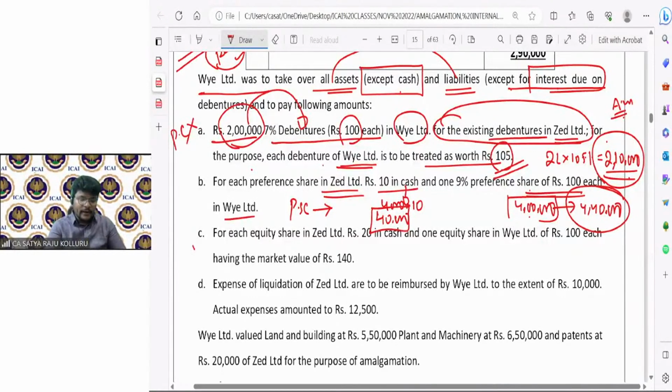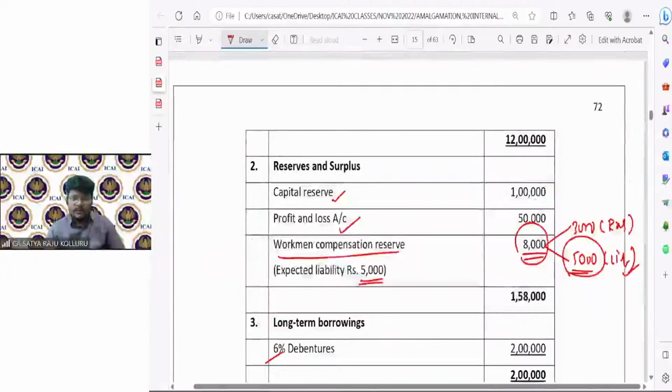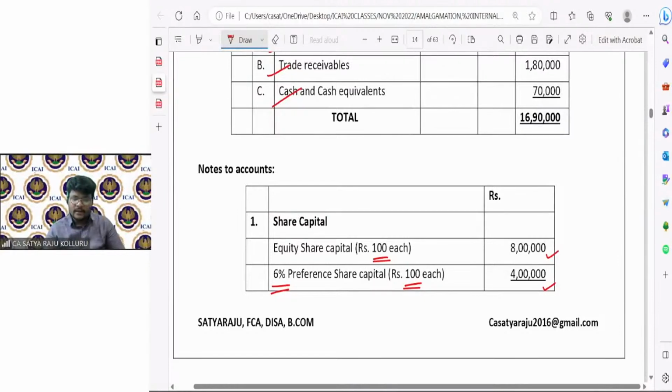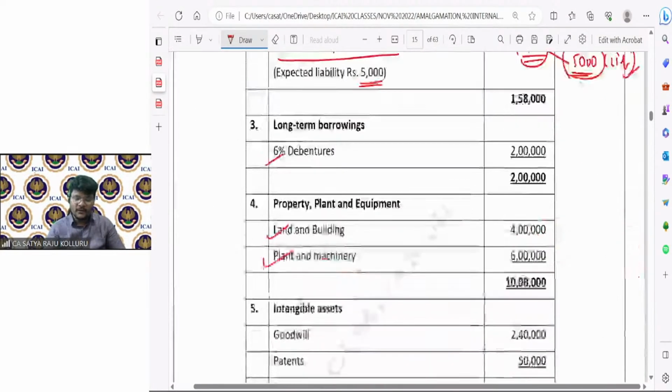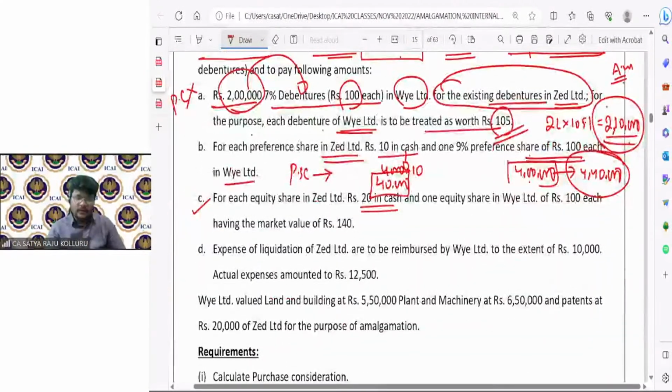If you come to point number C, for each equity share in Z Limited, 20 rupees in cash. How many equity shares exist in selling company? 8 lakhs divided by 100 means 8,000 equity shares exist. That is 8,000 multiplied by 20, which is equal to 1,60,000 in the form of cash.